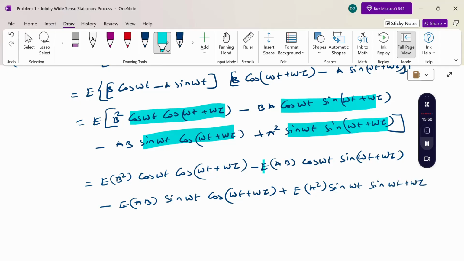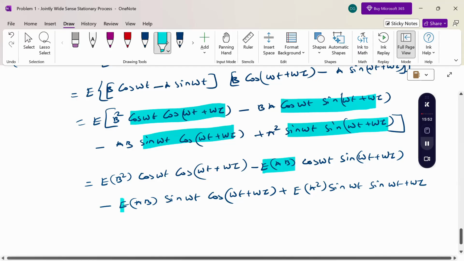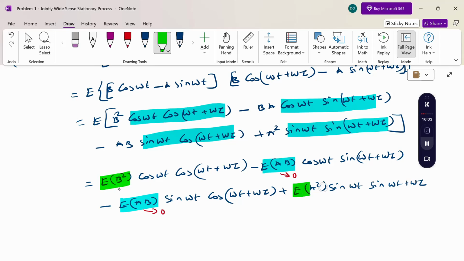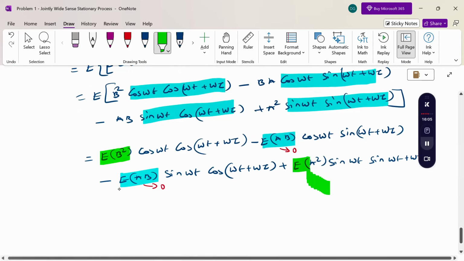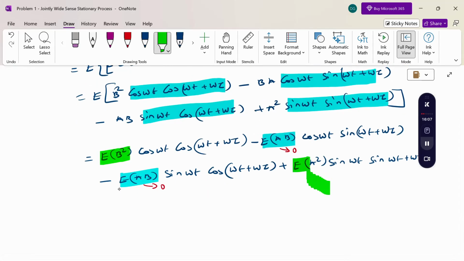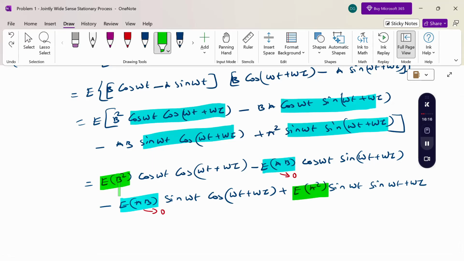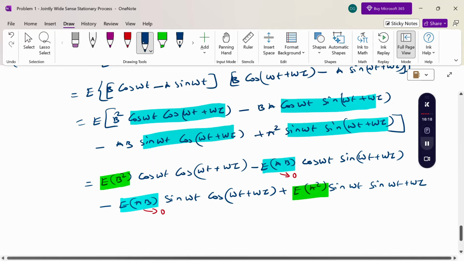For the term ab the value is 0, and these two terms are equal: the expectation of a square and b square equals sigma square.